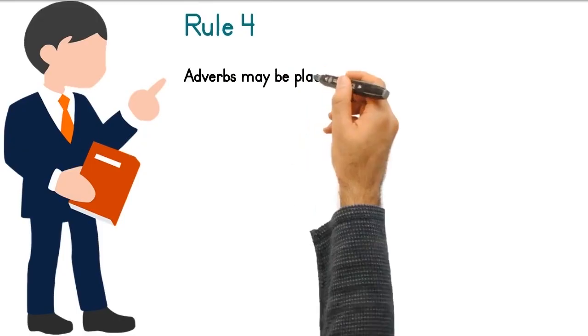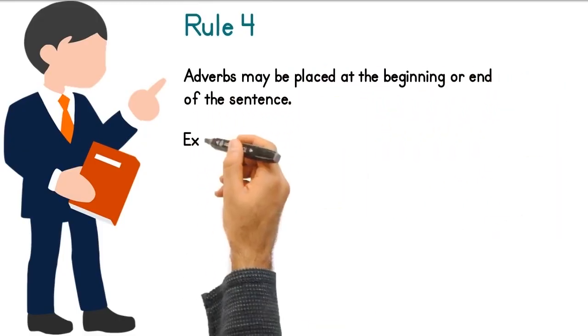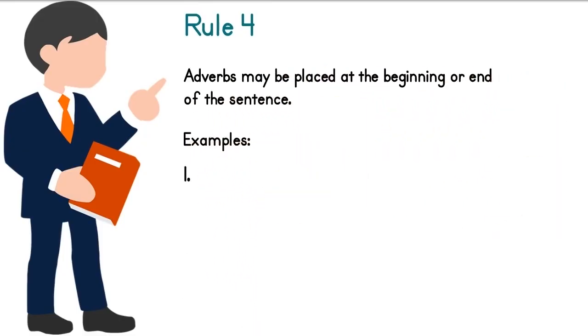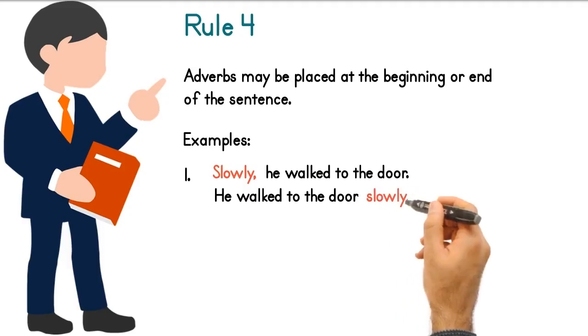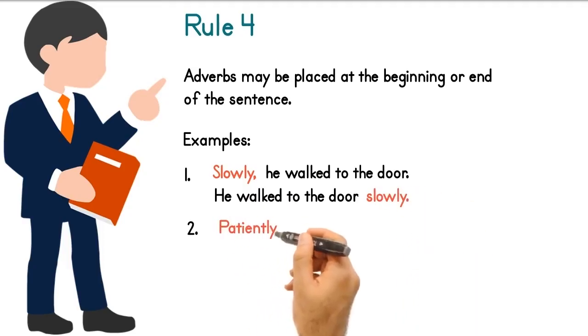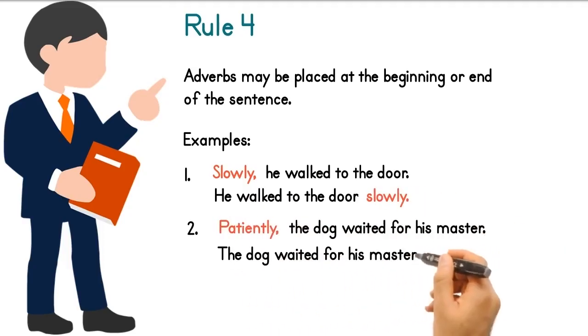Rule number 4. Adverbs may be placed at the beginning or end of the sentence. Examples: slowly, he walked to the door. He walked to the door slowly. Patiently, the dog waited for his master. The dog waited for his master patiently. Don't forget the comma after the adverb if it is at the beginning of the sentence. No comma if it is at the end.